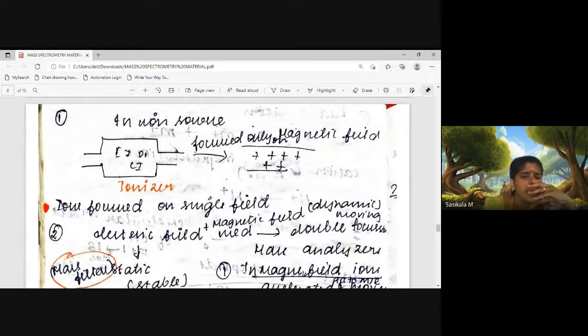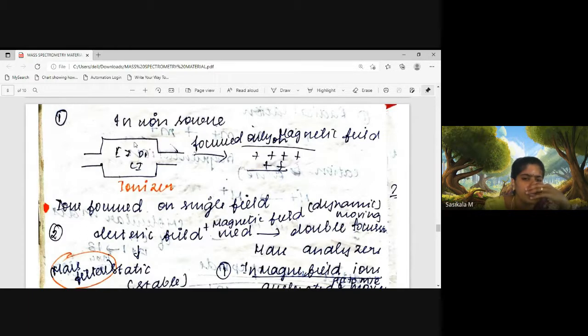Now let's see the first one, single focusing. Consider this is the ion source where ionization occurs, giving all positively charged ionic molecules by means of either electron impact ionization or chemical ionization.